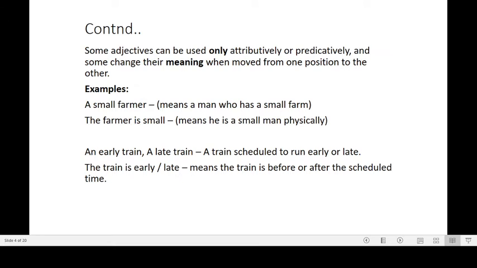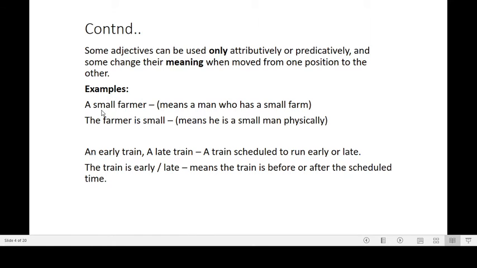Some adjectives can be used only attributively or predicatively, and some change their meaning when moved from one position to another. Here you see, the position of the adjective in the sentence can change the meaning of that sentence.